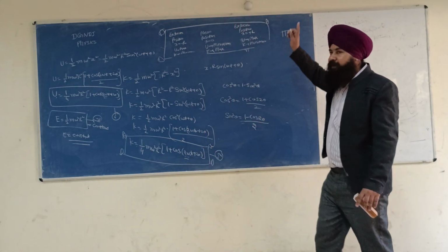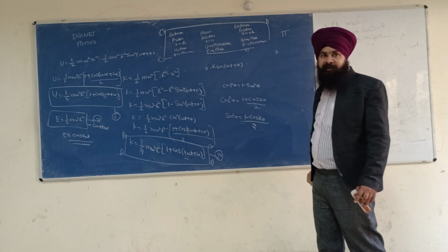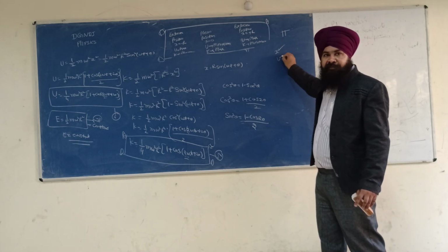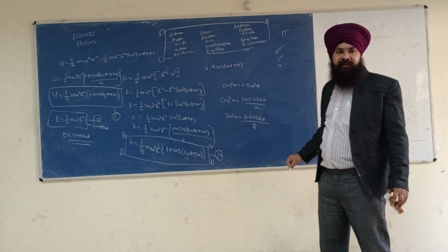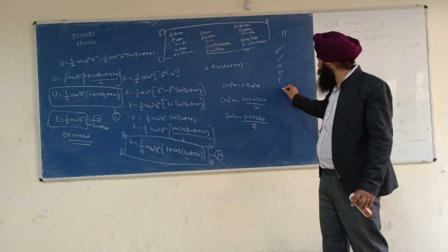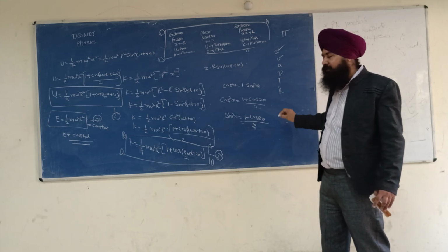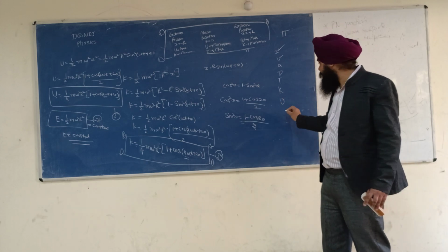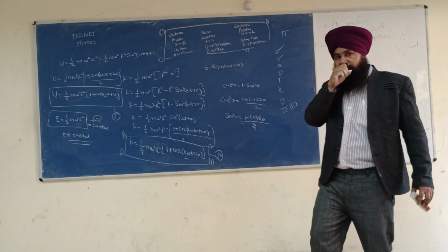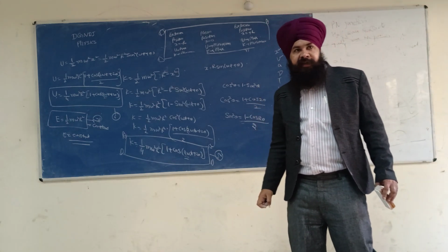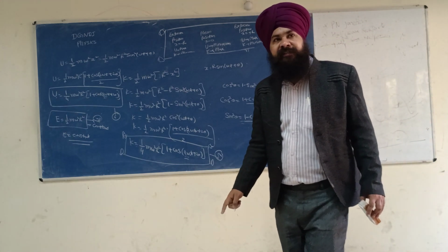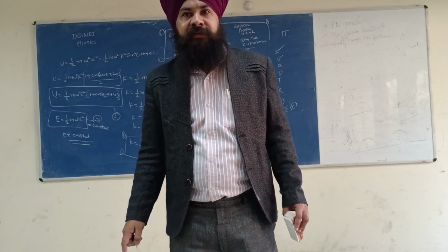We have calculated x. We have calculated v. We have calculated acceleration. We have calculated frequency. We have calculated time period. We have calculated kinetic energy K. We have calculated potential energy U. We have calculated the total energy E, and we have seen that E is equal to K plus U, and E is always conserved.